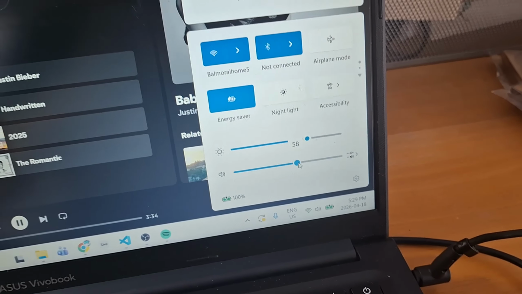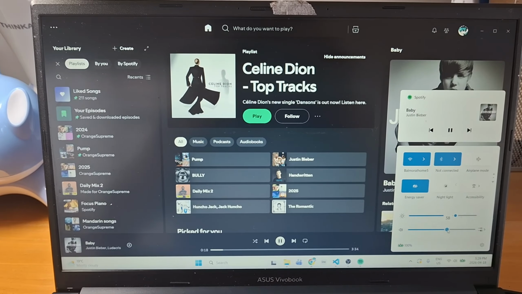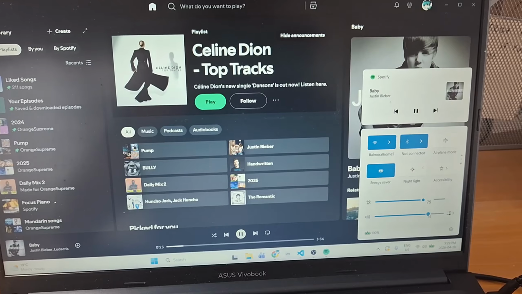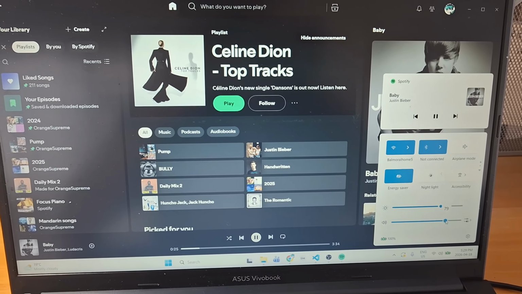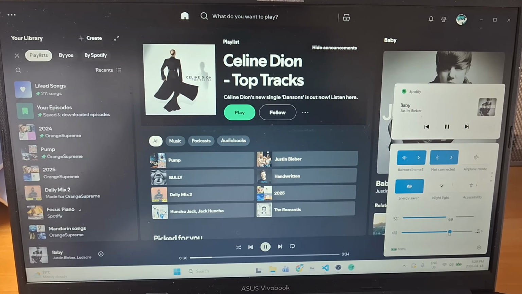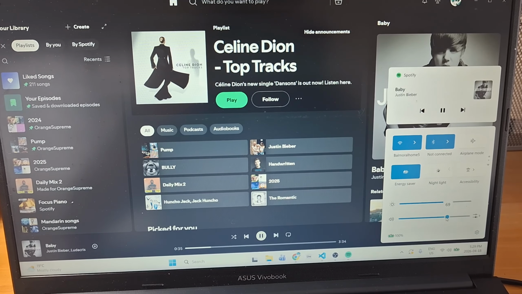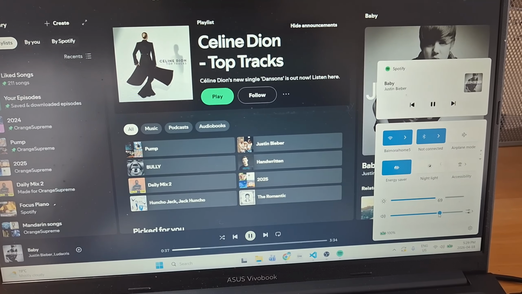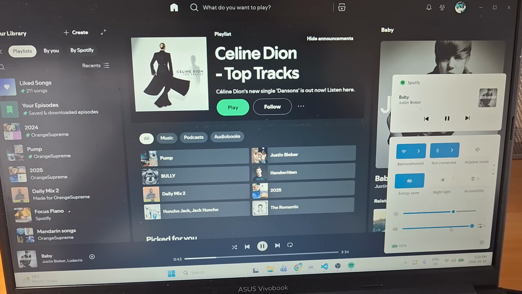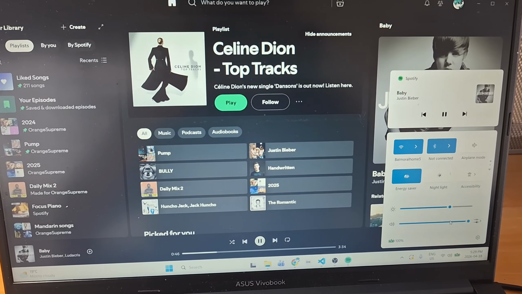Volume is 58. So if I say, hey Bill, set volume to 79. Set volume to 79. Okay. Hey Bill, decrease volume by 10. Set volume to 69. Okay, so decrease by 10. Hey Bill, increase volume by 37. Oh. Hey Bill, increase volume by 79. Set volume to 100. So that's too loud. Hey Bill, set volume to 20.